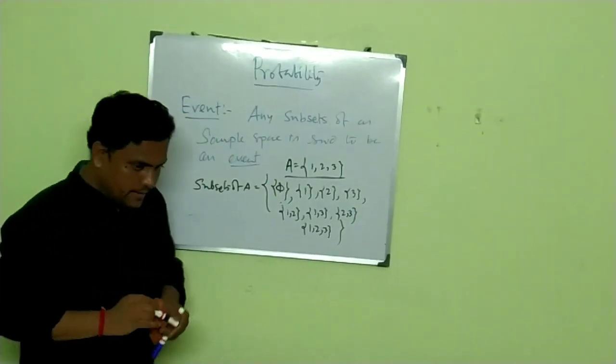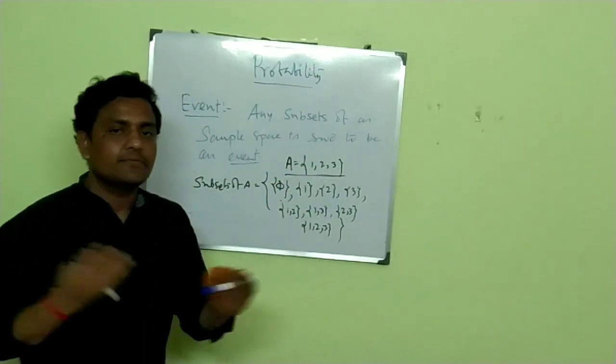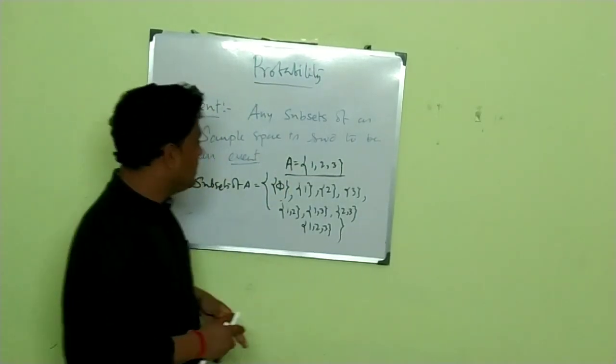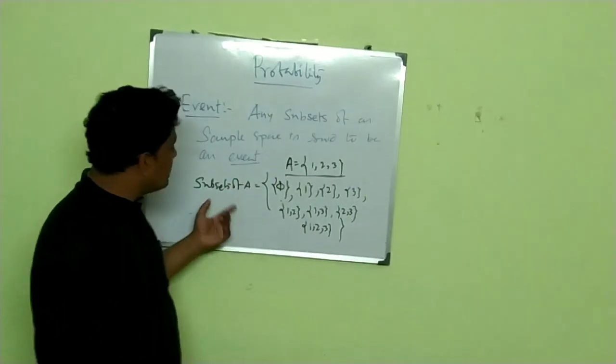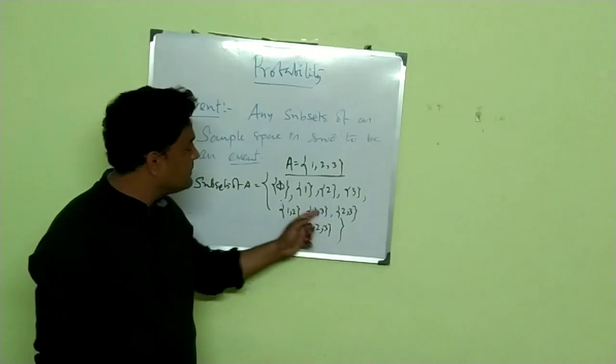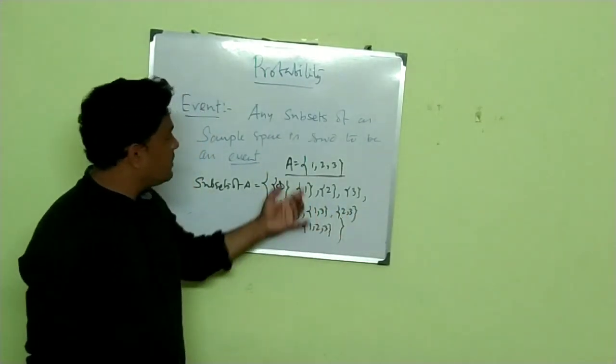If you have n elements in a set, how many subsets do you have? 2 to the power n. Simply you can see here, the number of elements contained in set A is 3, and the total number of subsets is 1, 2, 3, 4, 5, 6, 7, 8. So 2 cubed. These are the subsets of that particular set.